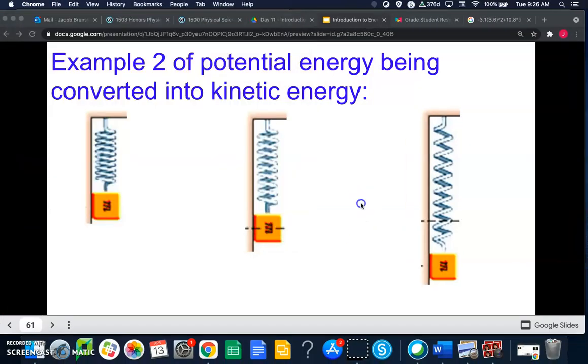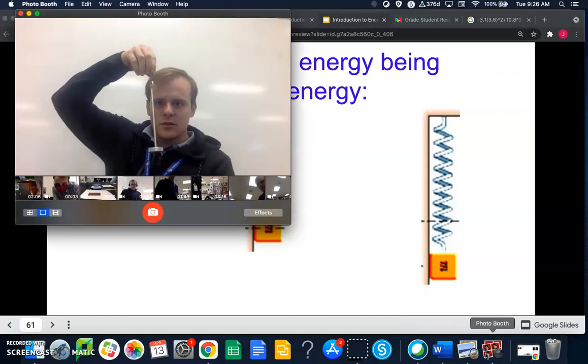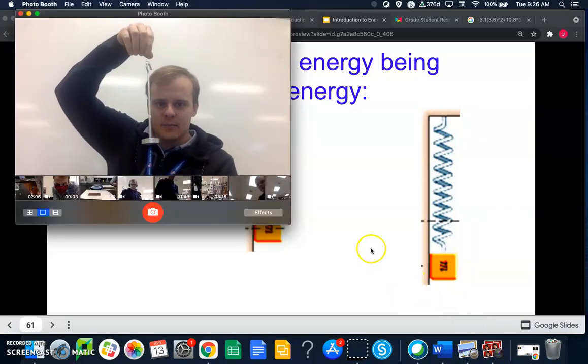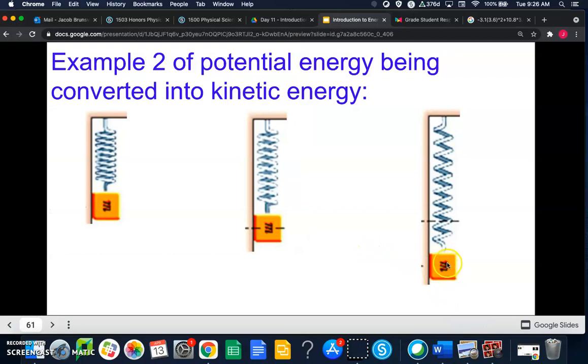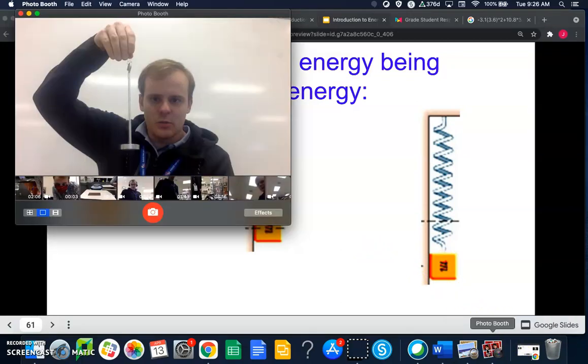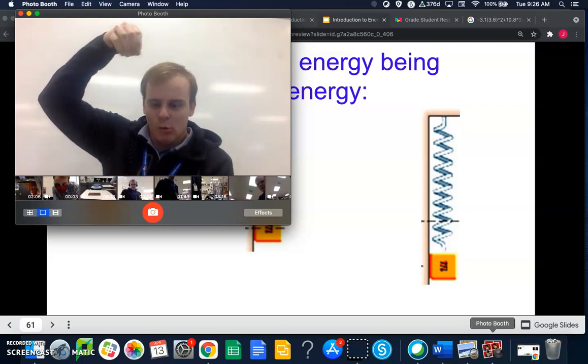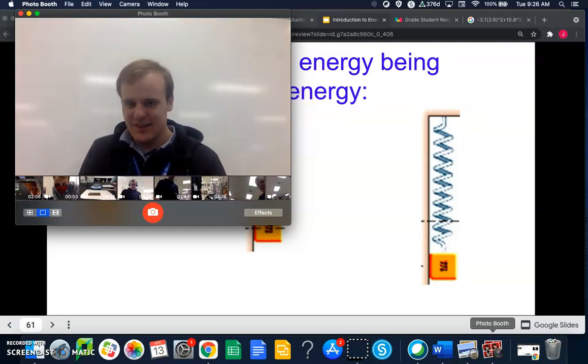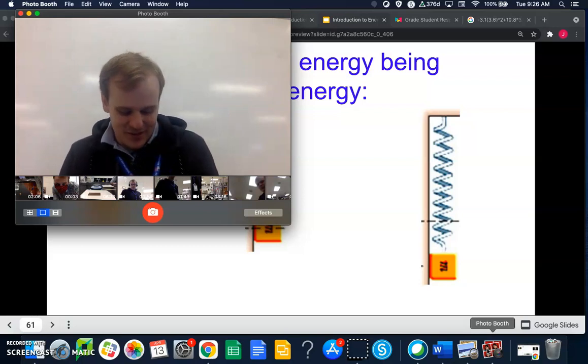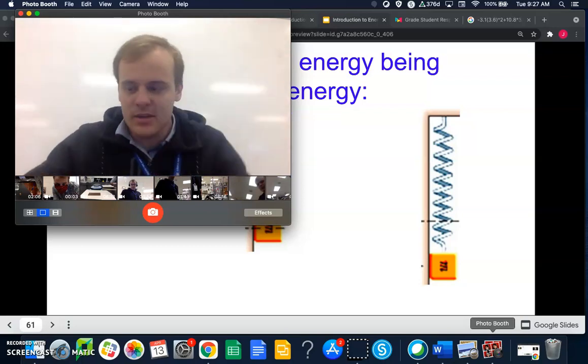And so the idea here is we're going to look at three positions. The first position is, where would the spring be if it was just hanging? Right? So that's like that. The last position is, where would it be if I pulled it down a little bit? And then if I let it go, it's going to be bouncing up and down.